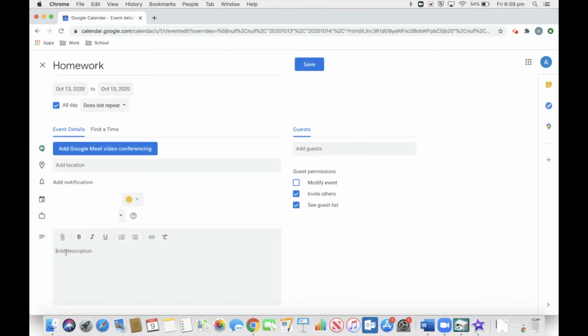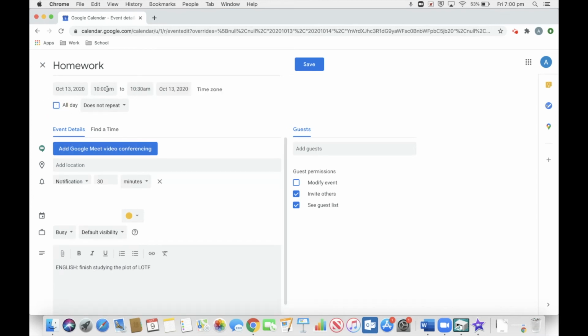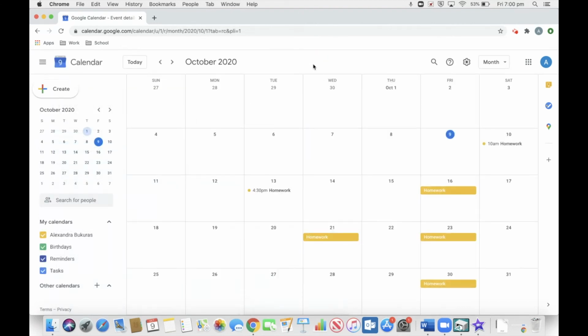And we will write English, and we can say finish studying the plot of Lord of the Flies. Now, because on this day you are going to actually be going in and studying, I recommend changing the time. So if you know you're going to get home from school at around 4 o'clock, why don't we set the time for about 4:30? And again, pencil in as much time as you think you're going to need. So if you think you're going to study for about 2 hours, set it for about 2 hours. We'll hit save.